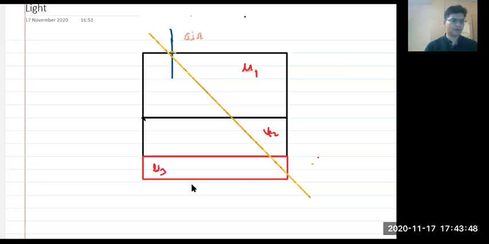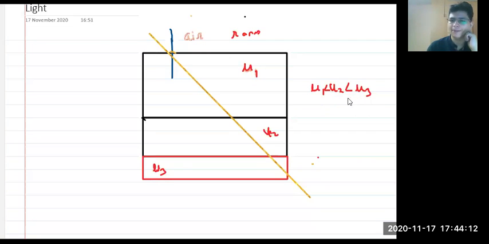There are 3 different refractive indices. Makes sense? Rarer medium, and the information that I have given you is mu1 is less than mu2 is less than mu3.